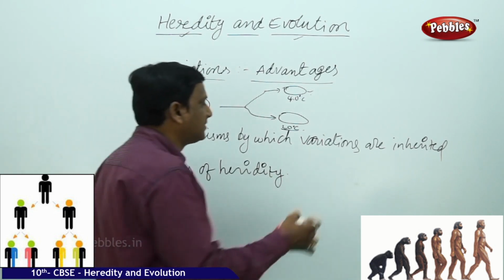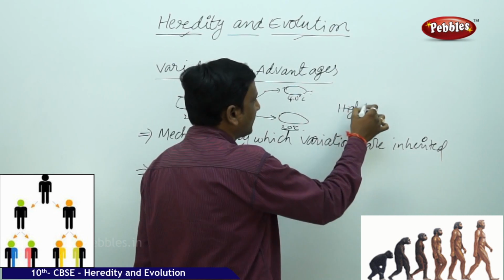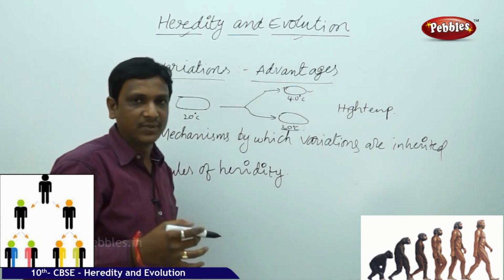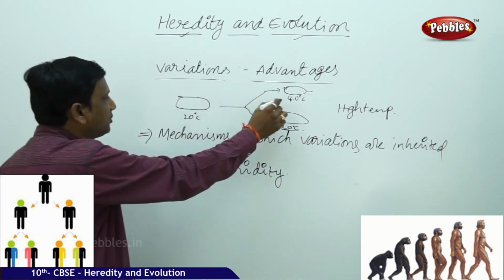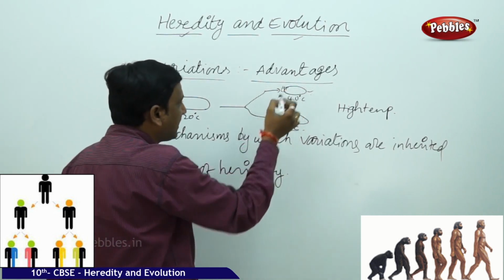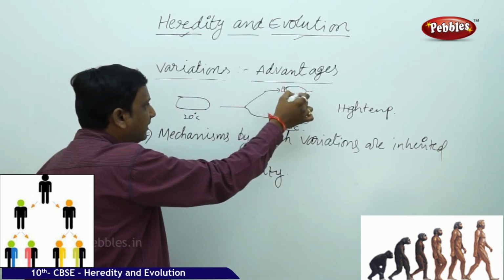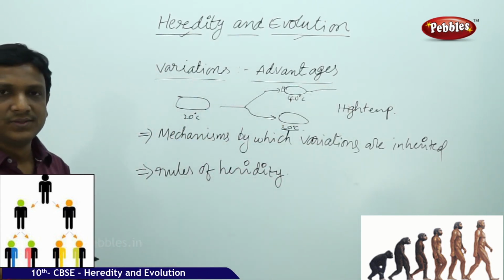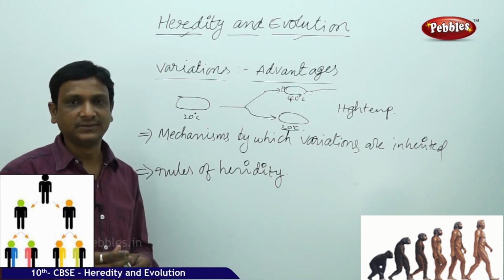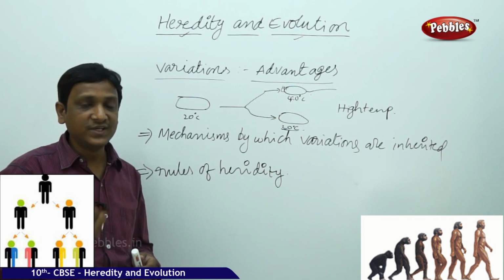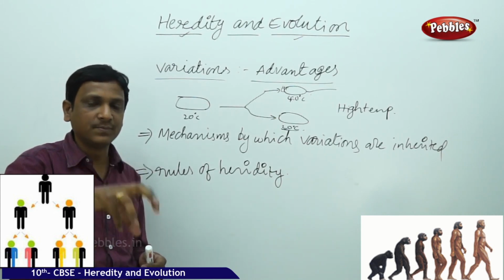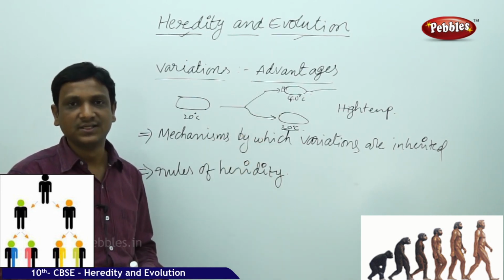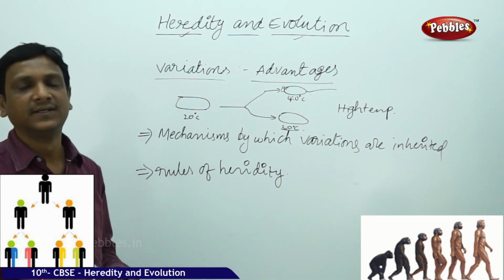If the environmental conditions change to high temperature, more than 30 or 40 degrees Celsius, this variation that increases the capacity to withstand heat becomes advantageous for this organism. There may be natural changes in the environment. Organisms which have variations that help them adapt to the changed environment have an advantage. Basically, this is called natural selection.